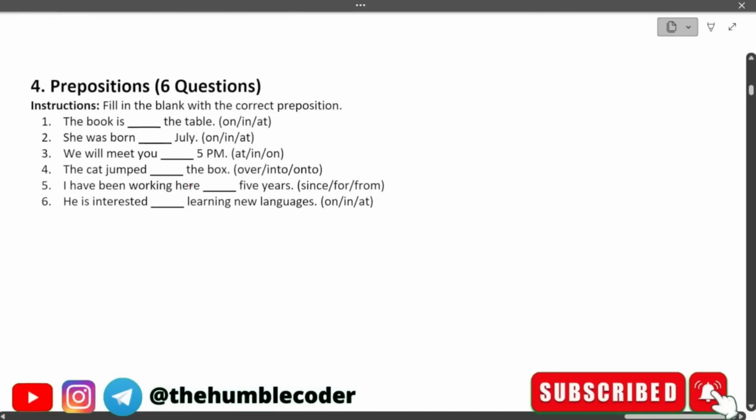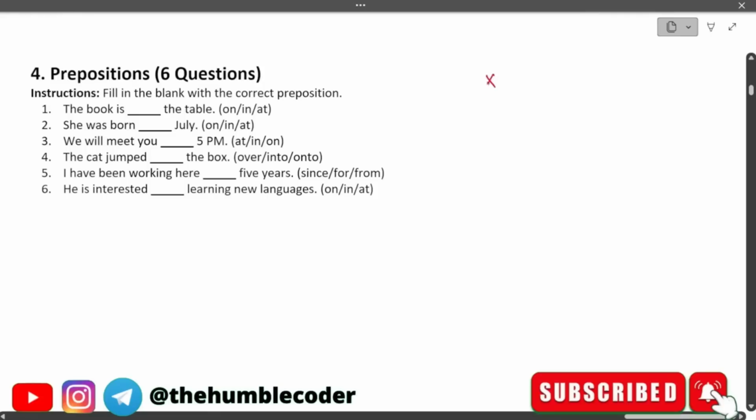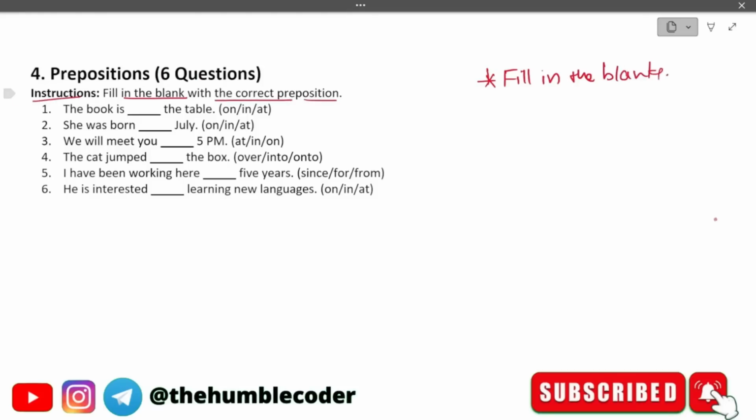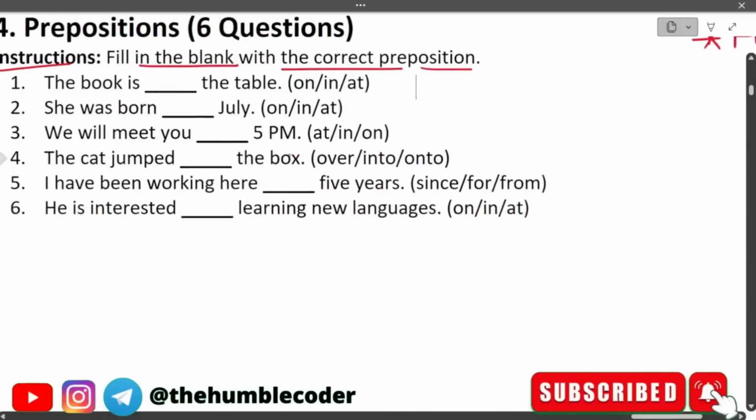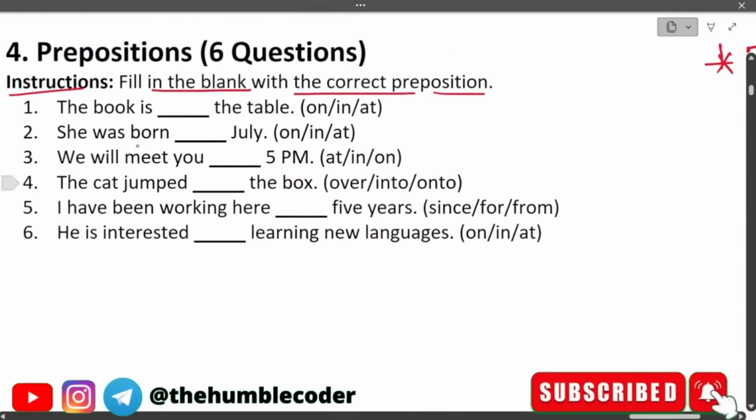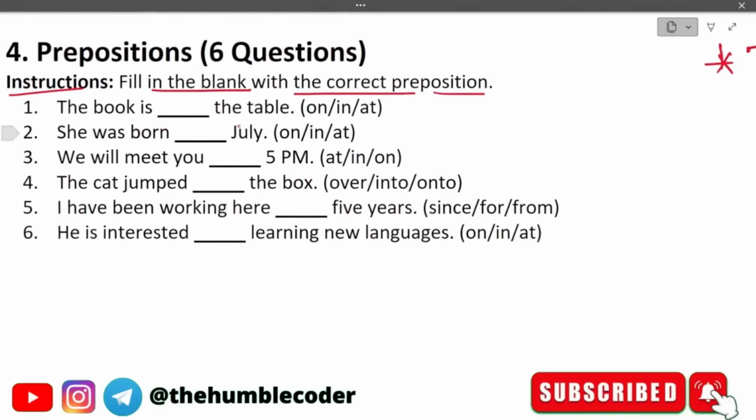Let's now quickly move on to the next set of questions, which is again going to be fill in the blanks. But the pattern here is we need to fill it with proper prepositions. Let's read the instructions that is given to us. Fill in the blank with the correct preposition. Let's start attempting with question 1. The first question is, the book is dash the table. The options that we have are on, in, at. The correct answer that we will fit in this option is the book is on the table.